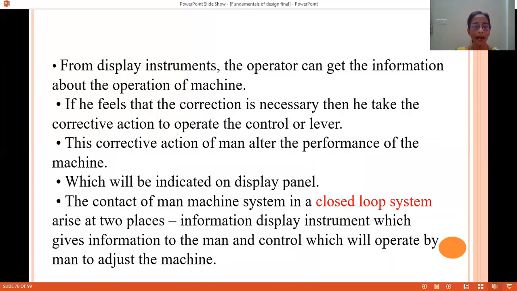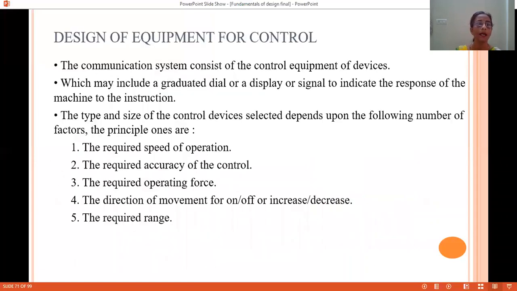The corrective action of the man will alter the performance of the machine, and that altered, improved performance will again be displayed on the display panel, and there is contact between man and machine in a closed loop system. So here, students, we have seen that the man-machine system is a closed loop control system. Design of equipment for control.